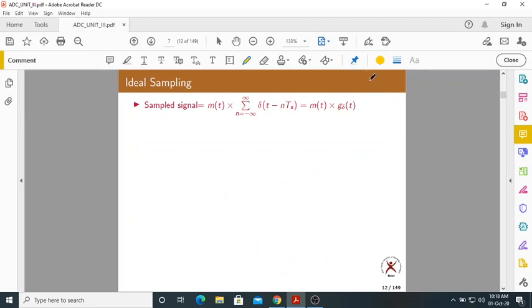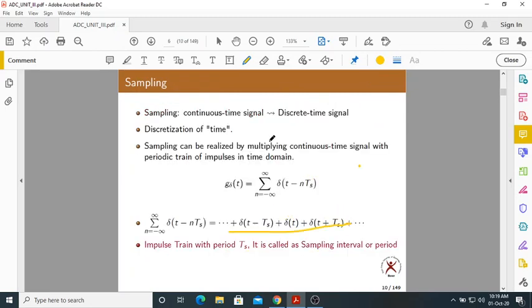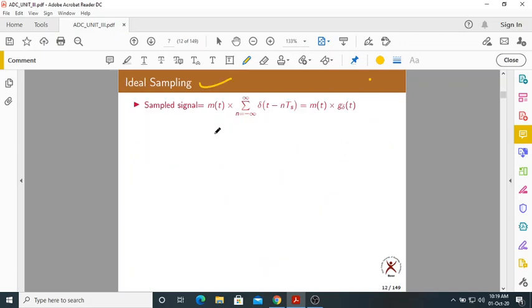Now there are various kinds of sampling: flat top sampling, natural sampling, but the most basic sampling is called ideal sampling. Let us see how to realize ideal sampling. As I told you just now, multiply your continuous time signal with a train of impulses. What is the train of impulses? g delta of t, that is equal to summation n equal to minus infinity to plus infinity of delta of t minus nTs.